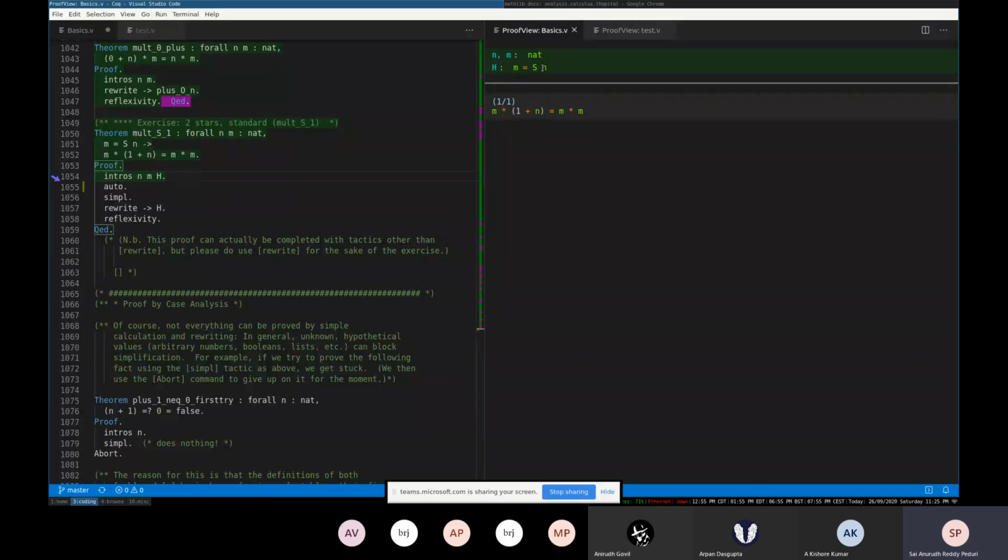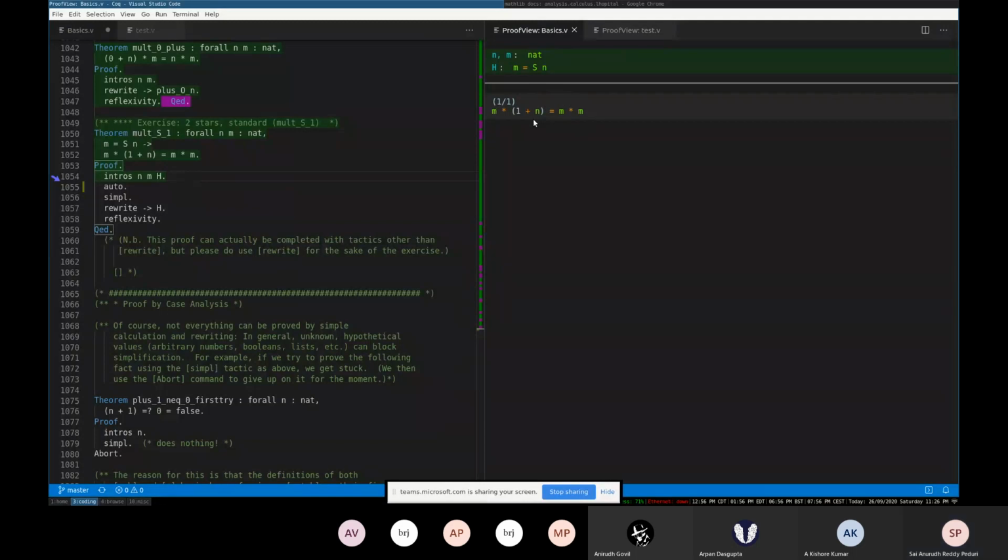So it's not some complex intelligent search. It's just a brute force search. If it has a equals b, it knows a can be substituted with b. So if I do auto, probably one of the things it tries is, let's see what all equalities we have. Okay, we have n is equal to Sn. Substitute this here. So Sn, Sn, Sn, and then it does some simplifications based on how star and how plus are defined. And then it keeps running these simplifications, keep expanding these functions continuously, and finally